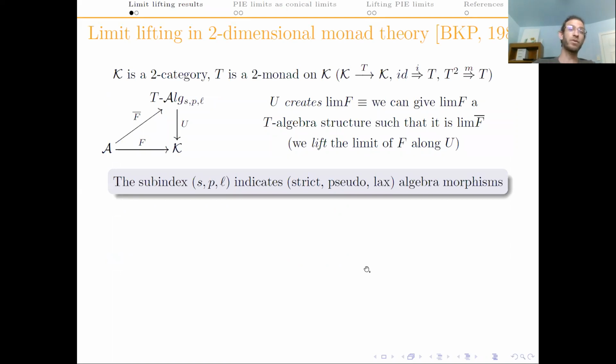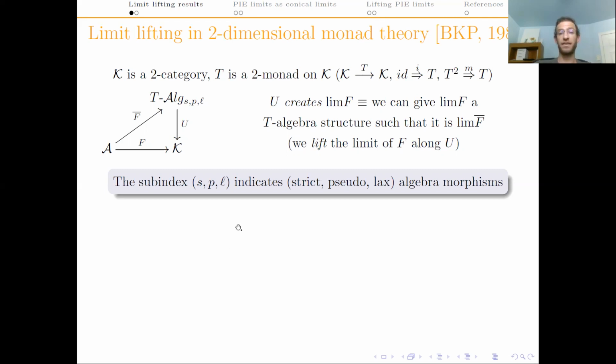I will start by recalling the context of the article Two-Dimensional Monad Theory by Blackwell, Kelly, and Power, and what it means to have a lifting of a limit here. So we consider a two-category K and the two-monad T on it. We are then given this two-functor F-bar into a two-category of T-algebras. We denote by F its composition with the forgetful two-functor U. And we ask the question of when we can lift its limit, the limit of F, from K to this two-category. So what we want to do is to give the limit of F an action of T, such that this T-algebra becomes the limit.